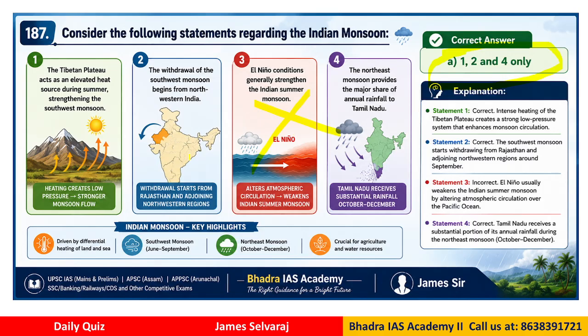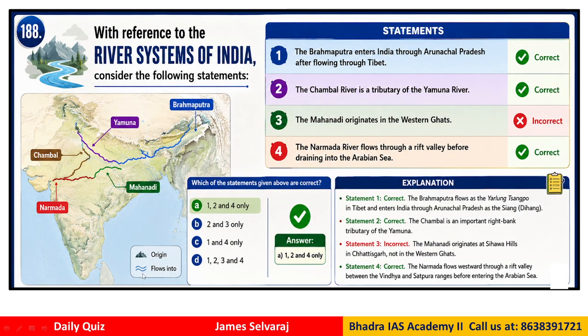So this kind of, what we can say, even current affairs related news can be put into an exam form, conceptual form. Yeah, because these are static concepts. What happens because of El Nino? This is a static concept, right? So when you are preparing for competitive exams, you need to prepare at this kind of exam level. Even for SSC and all, this kind of statement based questions can be expected. Clear? Okay.